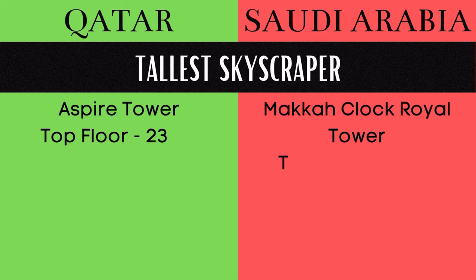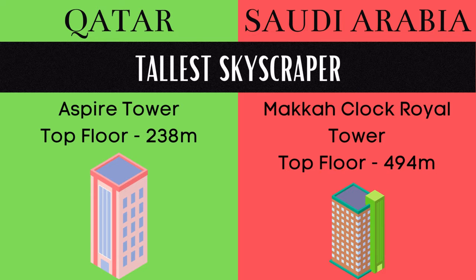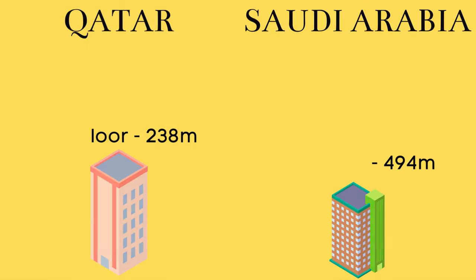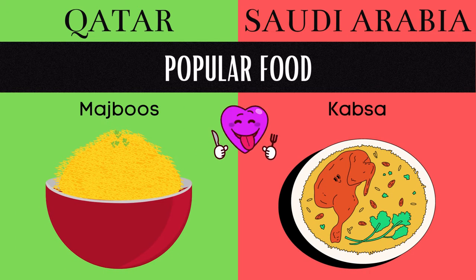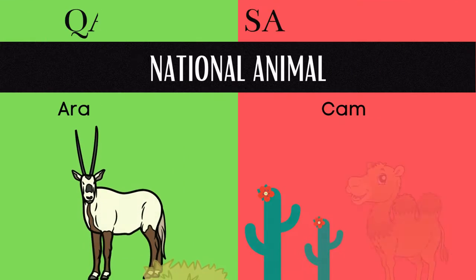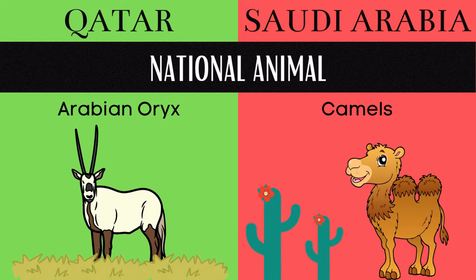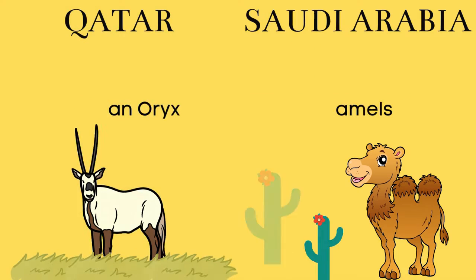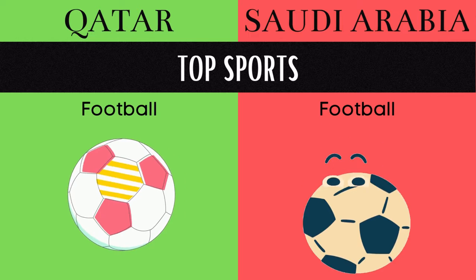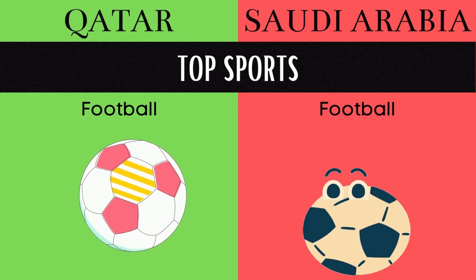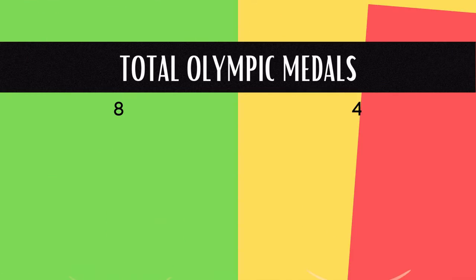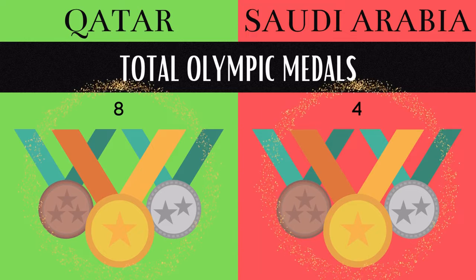Aspire Tower is the tallest skyscraper in Qatar, and Makkah Clock Royal Tower is the tallest in Saudi Arabia. Majbouz is a popular food in Qatar, and kabsa is a popular food in Saudi Arabia. Arabian oryx is the national animal of Qatar, and camel is the national animal of Saudi Arabia. Football is popular in both Qatar and Saudi Arabia. Qatar has 8, and Saudi Arabia has 4 Olympic medals.